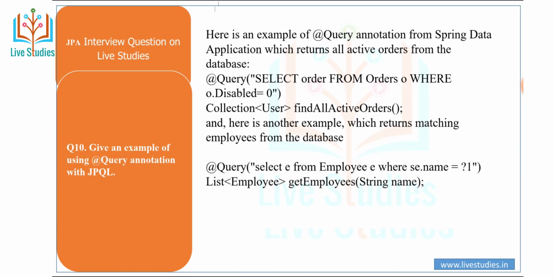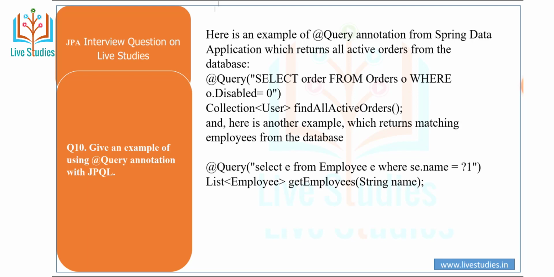Another question is, give an example of using @Query annotation with JPQL. Here is an example of @Query annotation from a JPA application which returns all the orders from the database. First the select query: select o from orders o where o.disable is equal to 0, meaning you can disable, and just collect, meaning find all active orders.